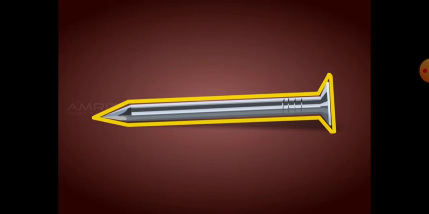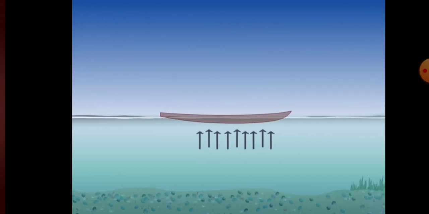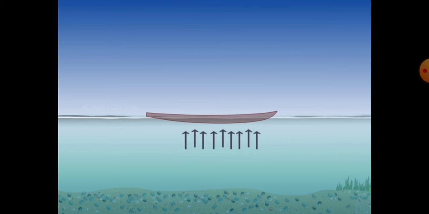Here see, this is your iron nail, whose volume is very less and whose density is more than the water. We have learnt in our law of flotation that if the density of an object is greater than the density of the liquid, then it will sink. So here what will happen? The iron nail will sink.